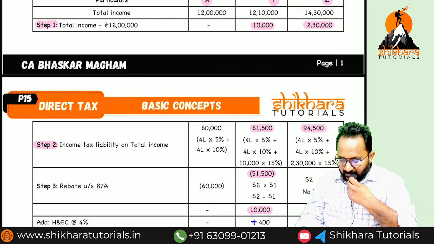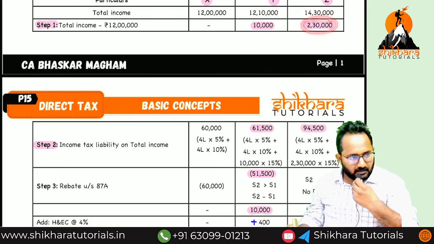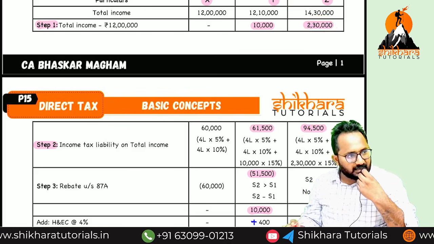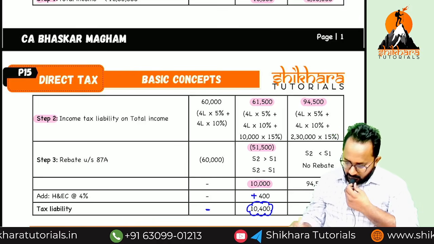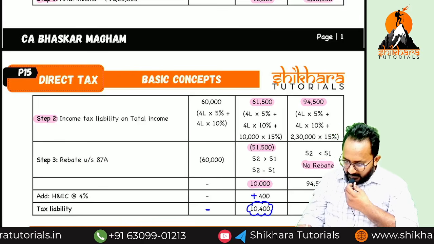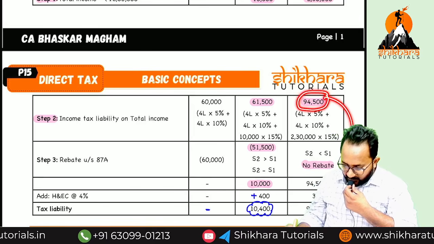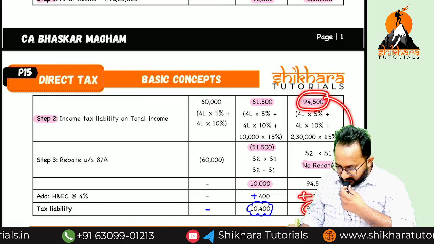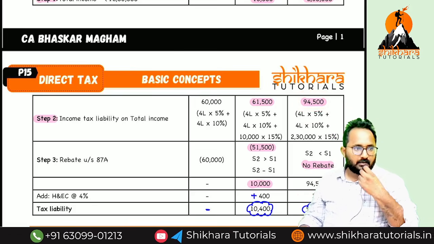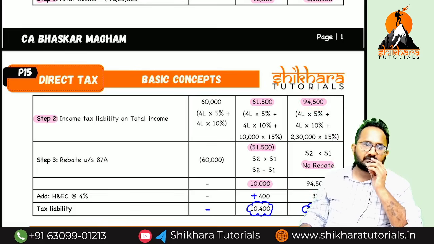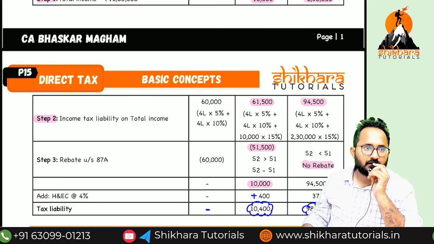But I have an additional income more than 12 lakh, 2 lakh 30,000. They are asking tax how much? 94,500. So that's why no need of rebate. There is no need of rebate. That means you have to pay 94,500 plus health and education cess, that is what? 98,280.